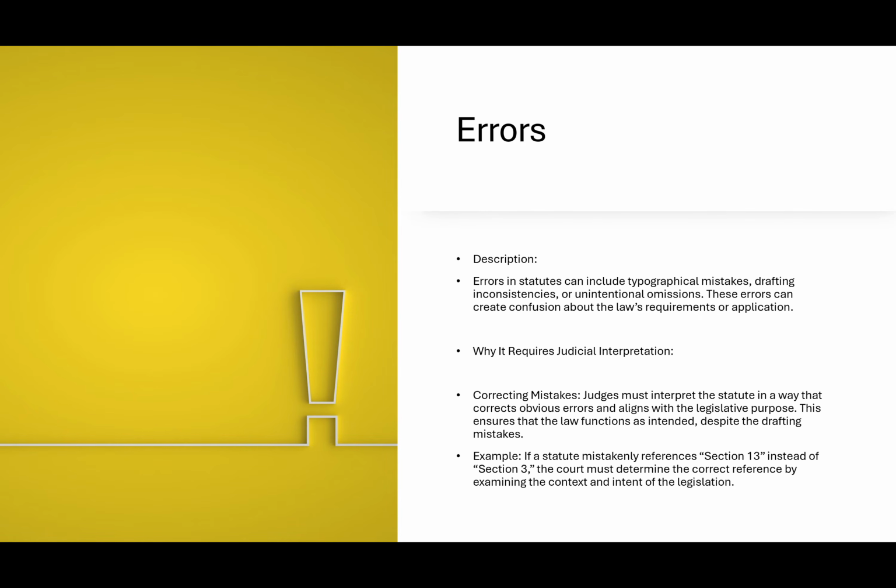For example, if the statute mistakenly refers to section 13 instead of section 3, the court must determine the correct reference by examining the context and intent of the legislation. So that could be a mistake there. They reference the wrong section, right? So now the judge must take it upon his or herself to look through the statutes and laws to figure out what this legislation was trying to state, right? How can we alleviate these errors within the statute? So these are reasons why we use judicial or statutory interpretation methods.